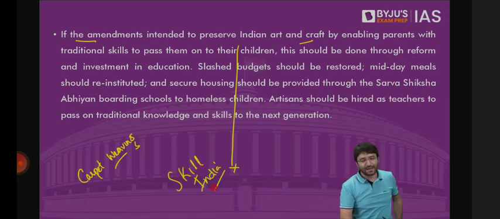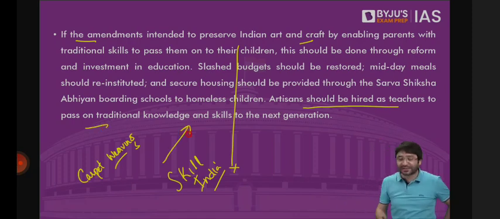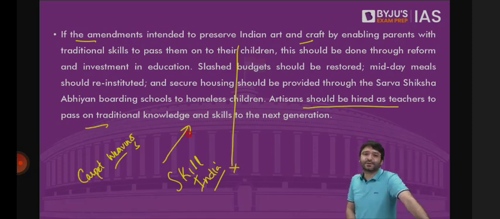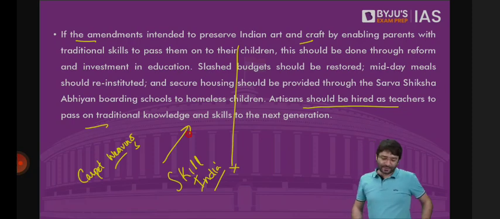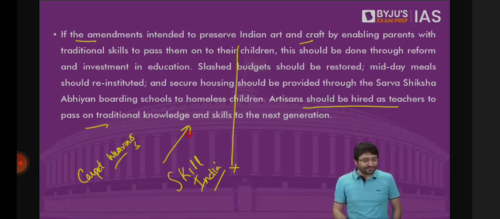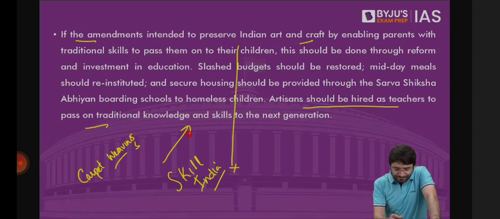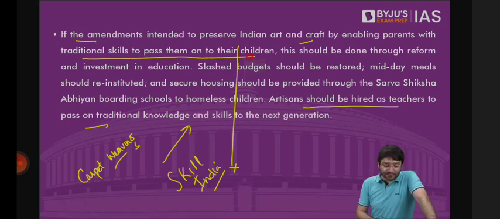Artisans should be hired as teachers to pass on traditional knowledge and skills to the next generation. Why only to their kids, to the next generation? That's how we can make this law better. You can write this as a conclusion in your answer. If the amendments are intended to preserve Indian art and craft by enabling parents with traditional skills to pass them on to their children, this should be done through reform and investment in education.